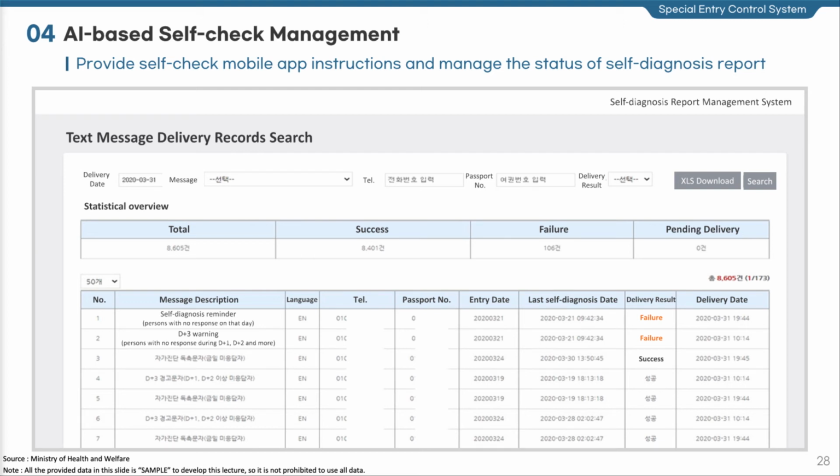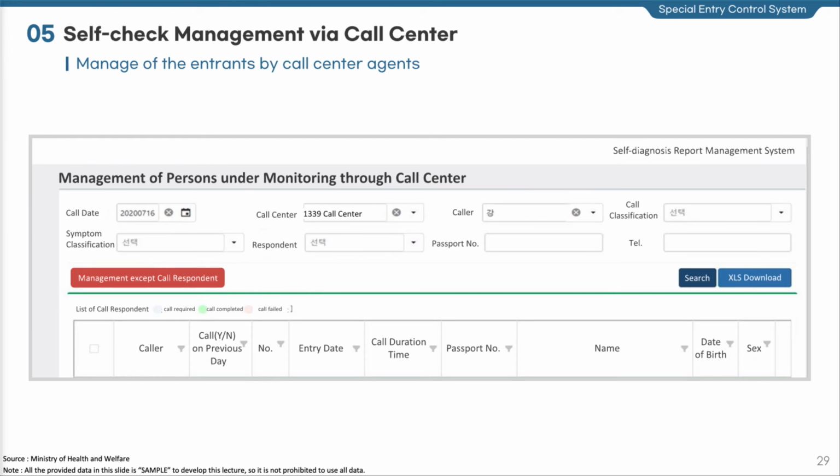For example, we send messages to those who have installed the app and are not conducting daily self-diagnosis to encourage them to undergo the diagnosis. In addition, we provide guidelines on app installation through text messages upon a failure to verify the app due to change of phone number after entering Korea or any other reasons. We often guide entrants to conduct the self-diagnosis through the call center.